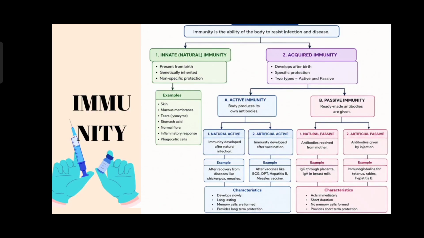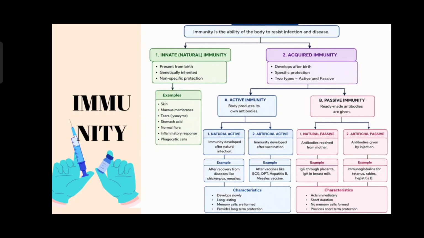Then artificial passive means antibodies given by injection, by giving certain types of injections like immunoglobulins for tetanus, rabies and hepatitis B, we are getting the immunity. So natural passive means we are getting it from the mother. Artificial passive means the antibodies or the immunity we are getting by the injection.